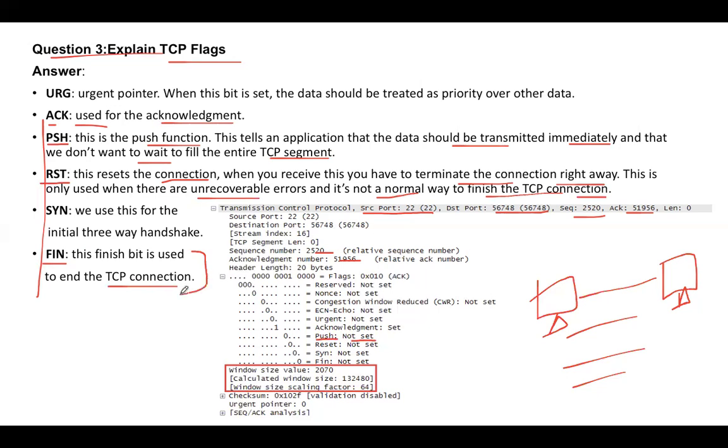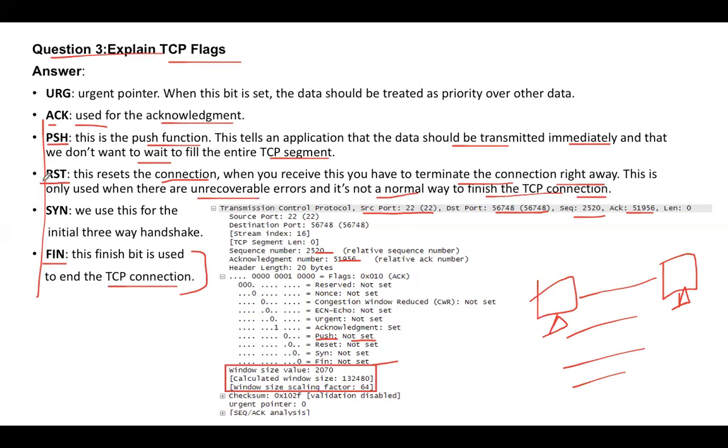This is the right way to finish a TCP connection. It means, okay, I have sent all the data, now I am sending a FIN flag. This flag means the data transfer has been successfully completed and now we are good to close the session.